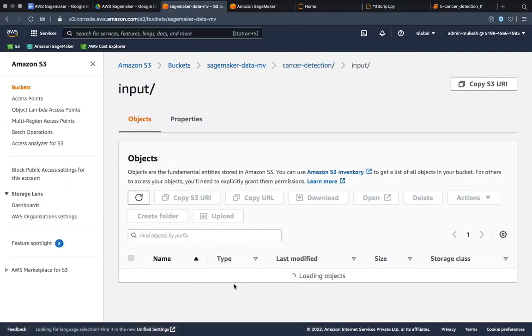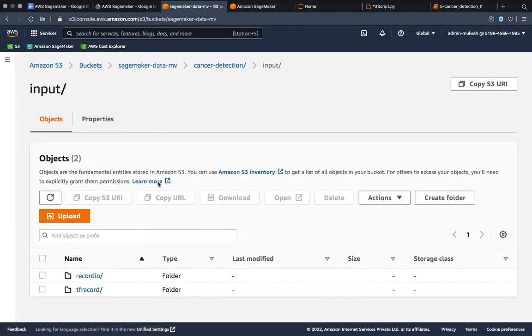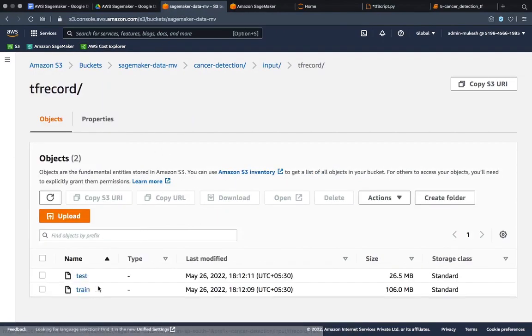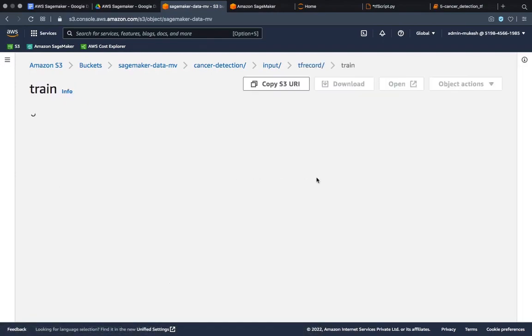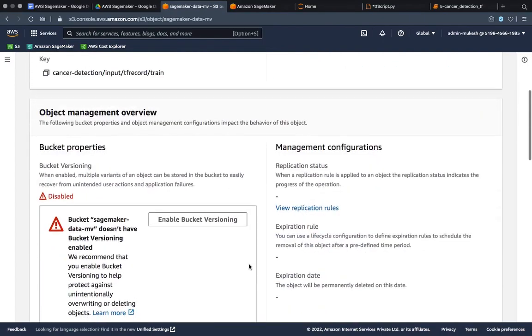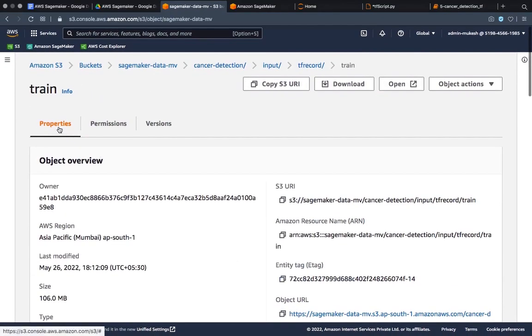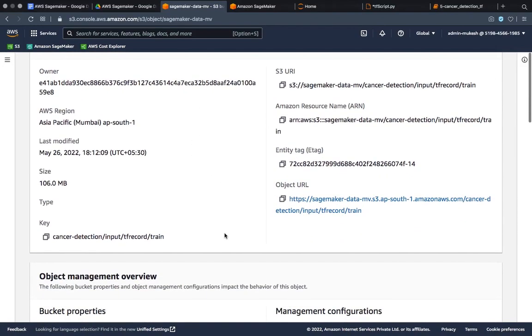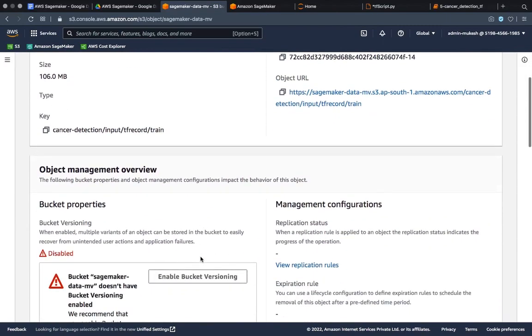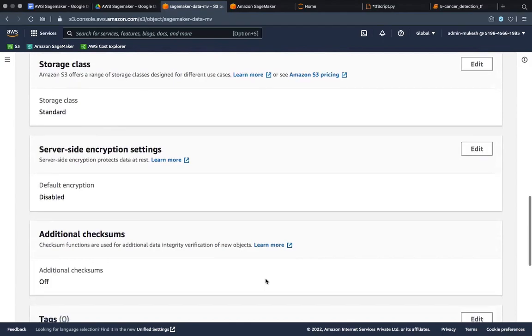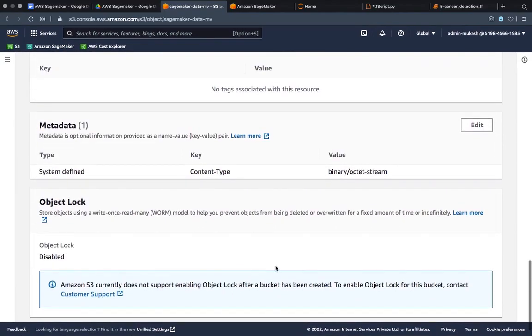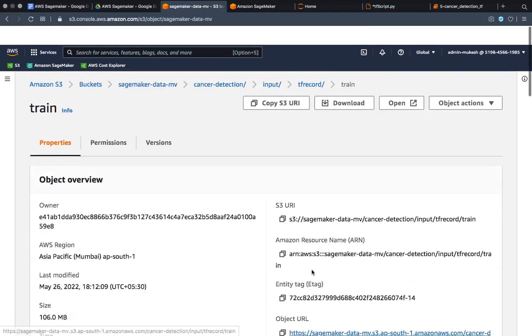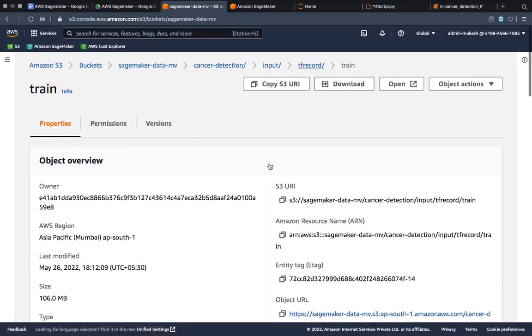Let's check over here, input. I came to this SageMaker just to see. Okay, these tf records, and after that, maybe train. And inside train, what is happening? Properties. Okay, Asia Pacific, Mumbai. Okay, tf record train. And the record stream. Okay, so I guess this is good to go.